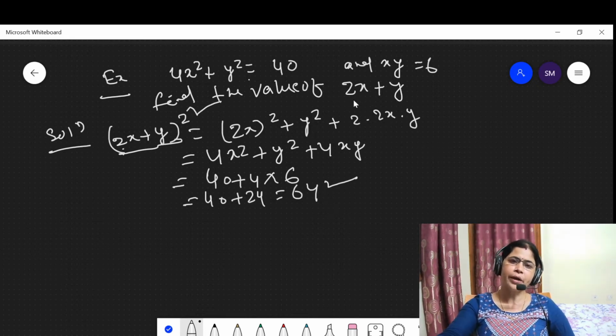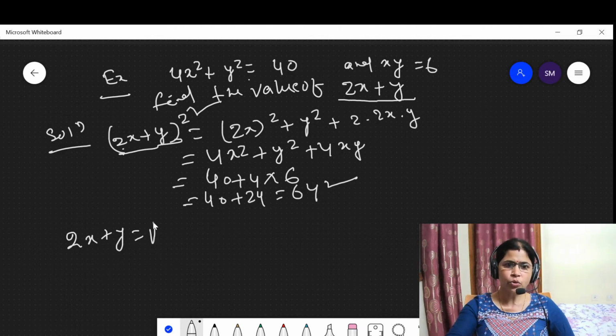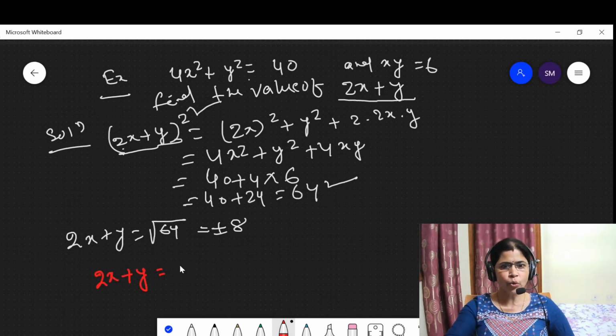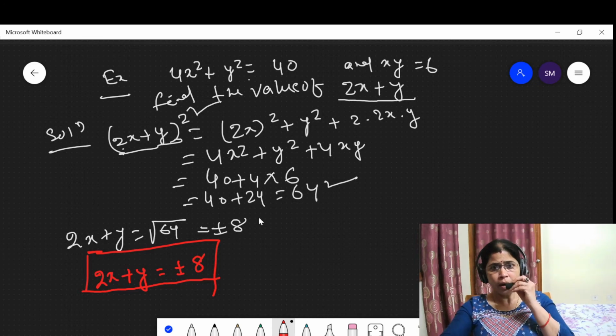But we have to find out the value of 2x plus y. Then 2x plus y is equal to square root of 64, which is equal to plus or minus 8. By solving this we come to the conclusion that the value of 2x plus y is plus or minus 8. This is the answer to the given question.